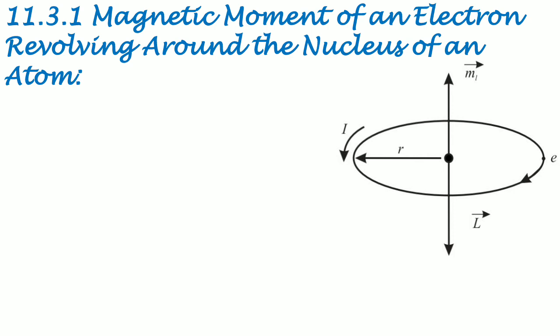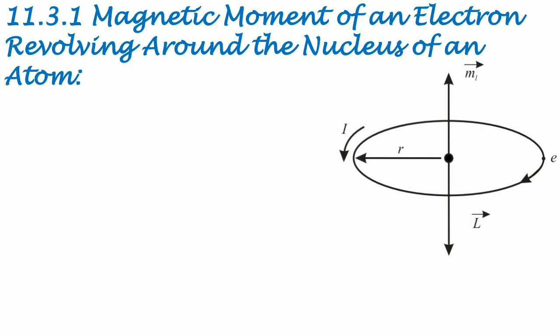A negatively charged electron revolving in an orbit is equivalent to a tiny current loop. The magnetic dipole moment due to a current loop, as we have already studied, is given by M equals I into A, where M is the magnetic dipole moment, I is the current and capital A is the area.